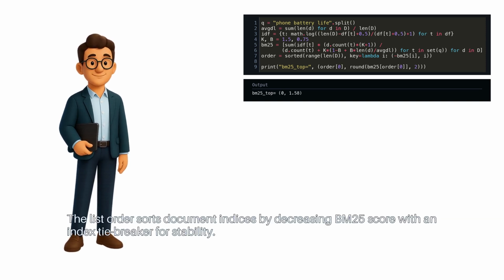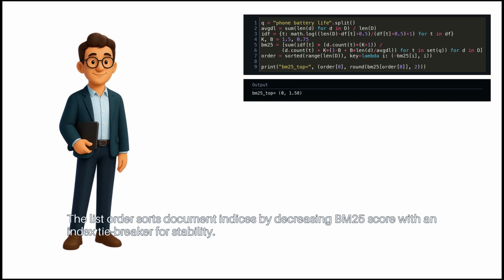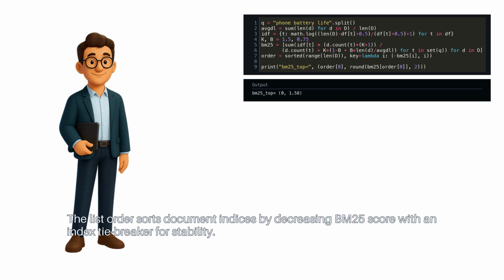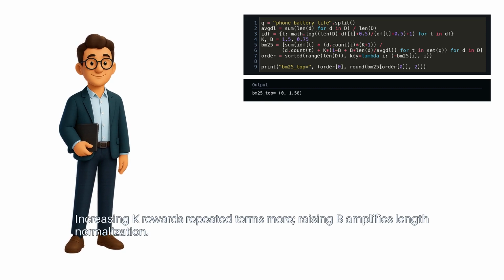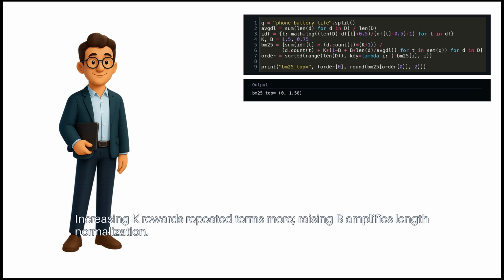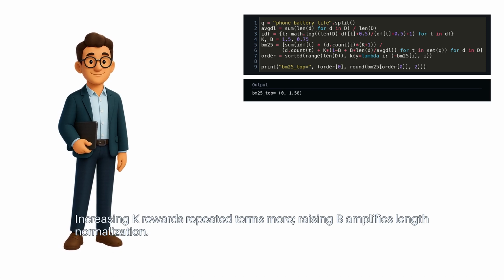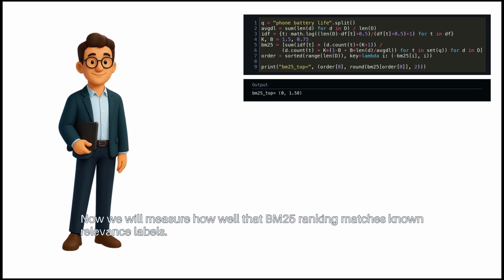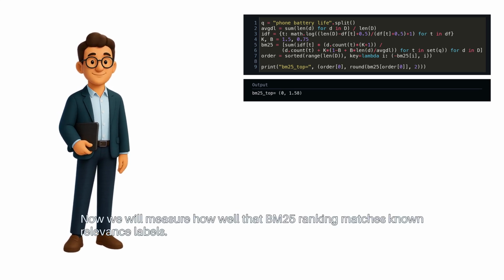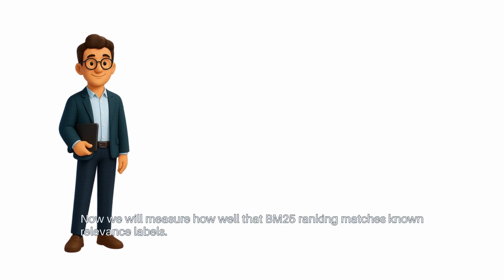The list order sorts document indices by decreasing BM25 score with an index tiebreaker for stability. Increasing K rewards repeated terms more. Raising B amplifies length normalization. The printed tuple shows the top-ranked document index and its BM25 score. Now we will measure how well that BM25 ranking matches known relevance labels.